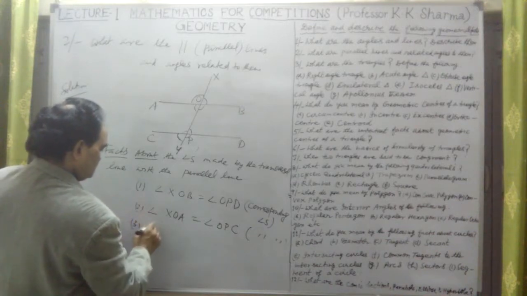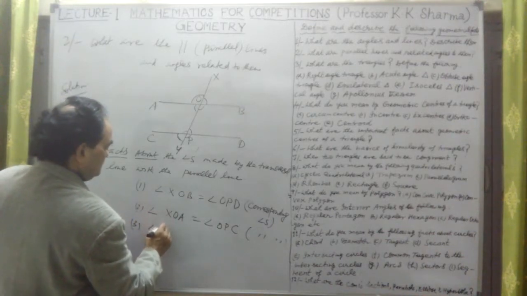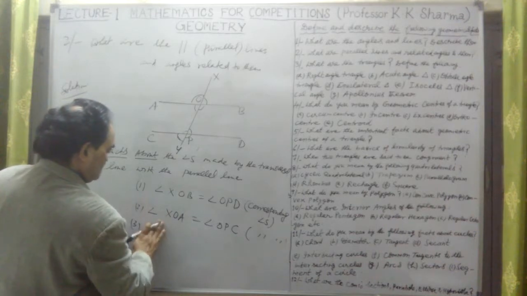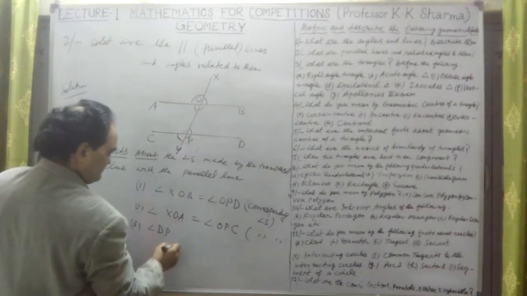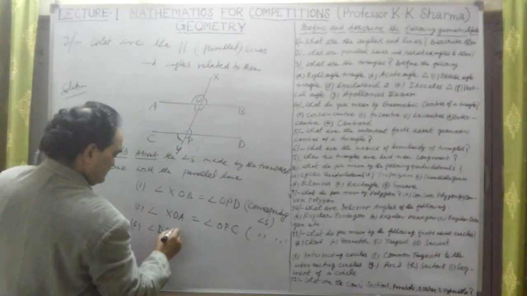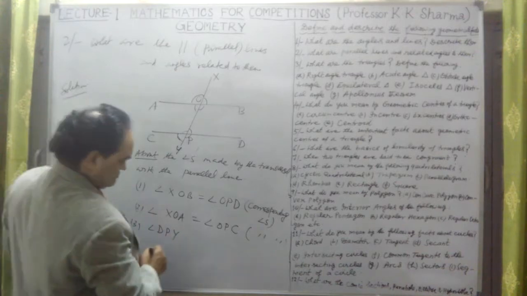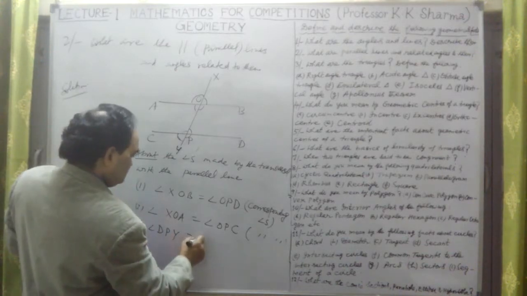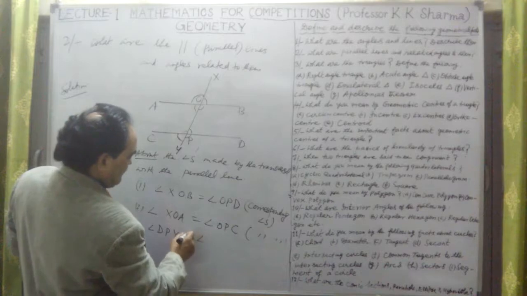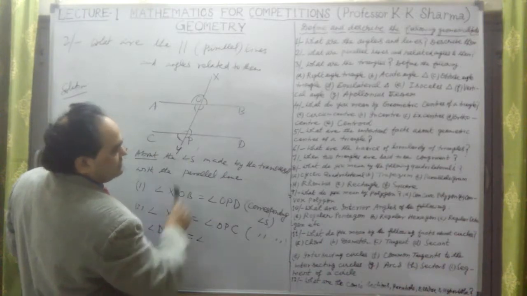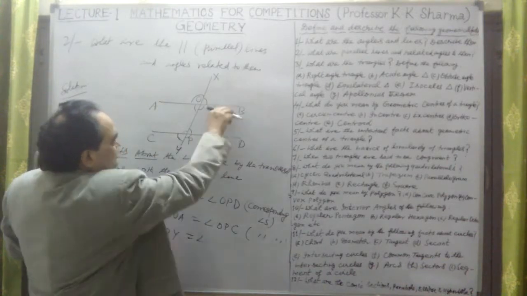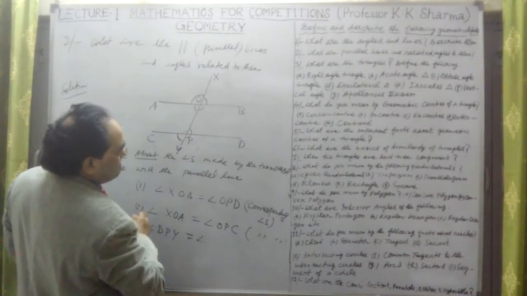Let me write the third point. Angle DPY is equal to angle, if I take the below angles here, this angle is also equal to this angle.